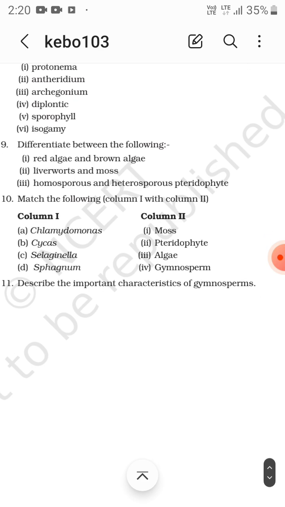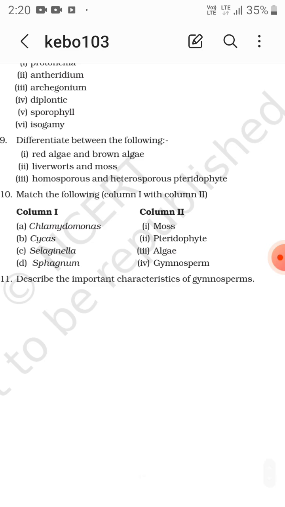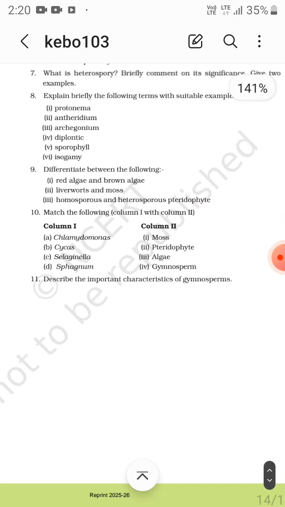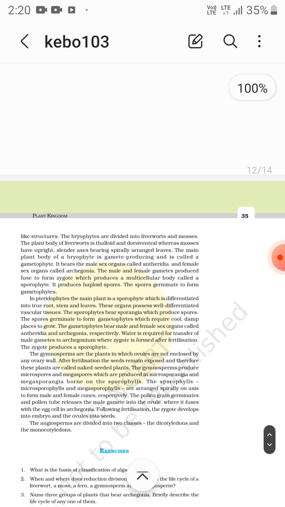Now Chlamydomonas, Cycas, Selaginella, Sphagnum. Sphagnum is a peat moss. Selaginella is a pteridophyte. Cycas is a gymnosperm, and Chlamydomonas is an alga. Describe the important characteristics of gymnosperms. So this is all your chapter.